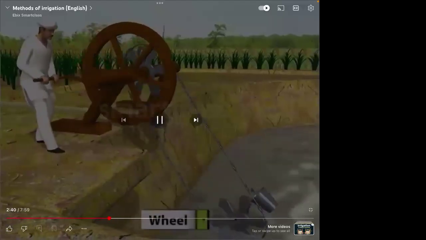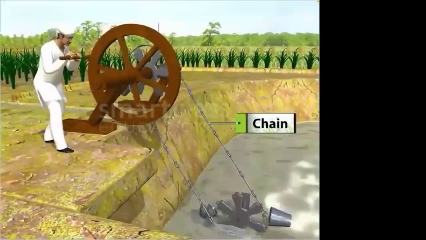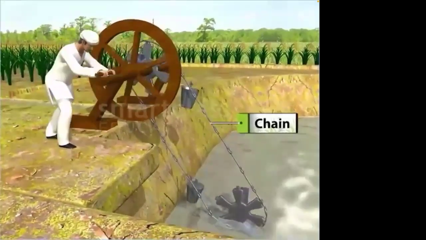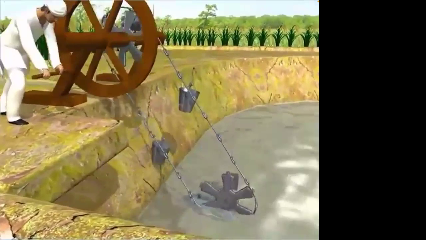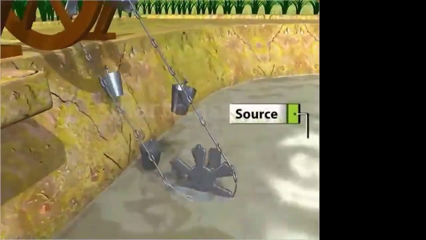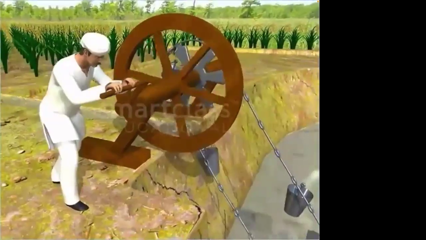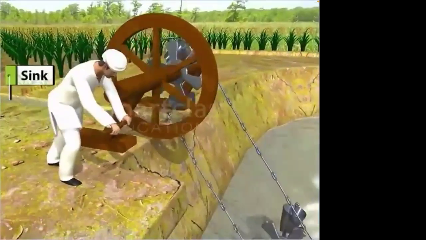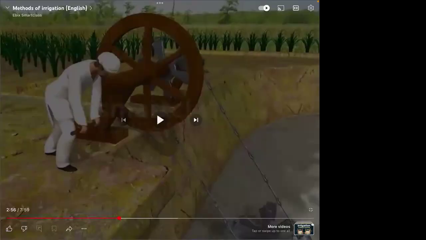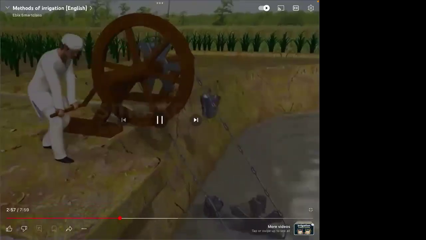Two large wheels connected by a chain are positioned at an angle to each other. One wheel is near the source and the other is near the sink. What is happening? One is going down, and the other one is then throwing that water towards the field area, and then the chain again dips going down.